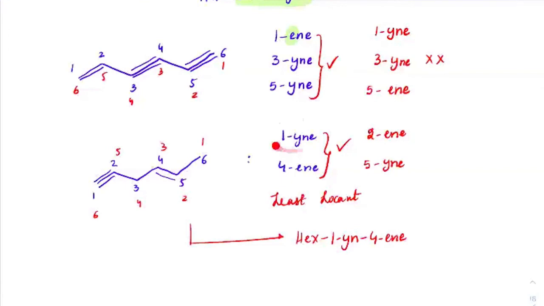See, alphabetical order will only come into play if, as you observed in the first example, numbering wise, both of them are the same. That's when we use alphabetical order as the priority.